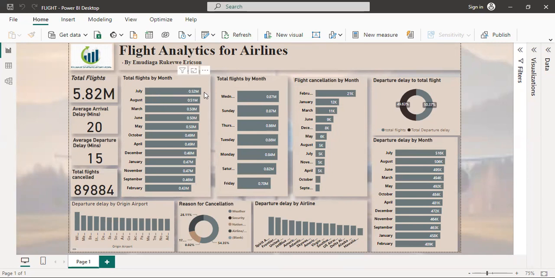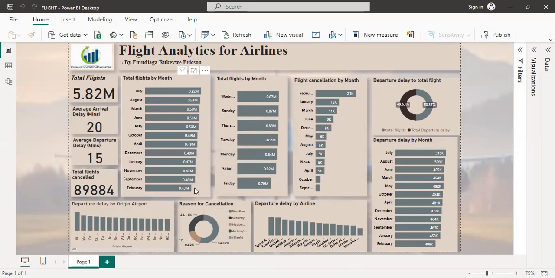We also observed flights according to months. Most of the flights are in the year 2015, with the most flights in the month of July, followed by the month of August with about 510,000 flights, and March with about 500,000, and the rest.